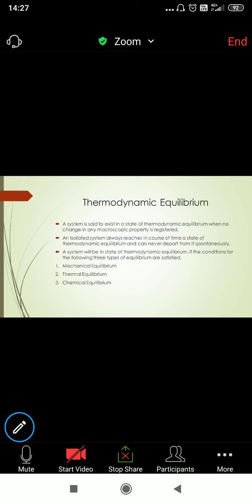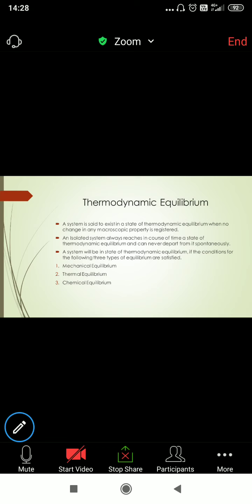So what is equilibrium? What is equilibrium? Okay, at constant temperature. This is one case. So many examples are there. You can give more. One is constant temperature. Another is constant position. Correct? Constant position is also there, constant temperature is also there. Constant velocity, without changing its velocity, that is also equilibrium. Okay.